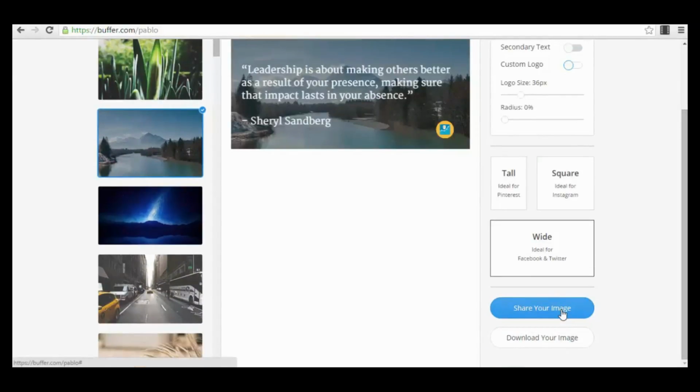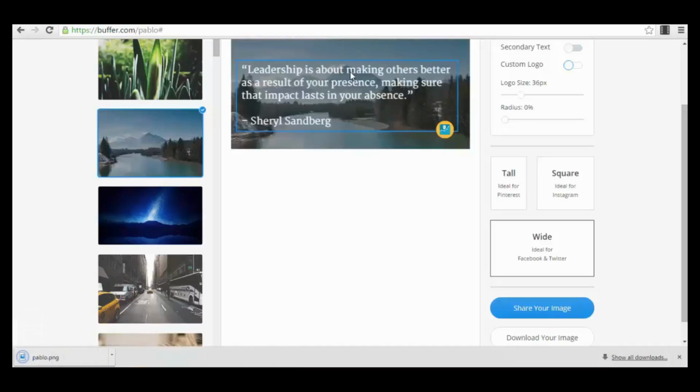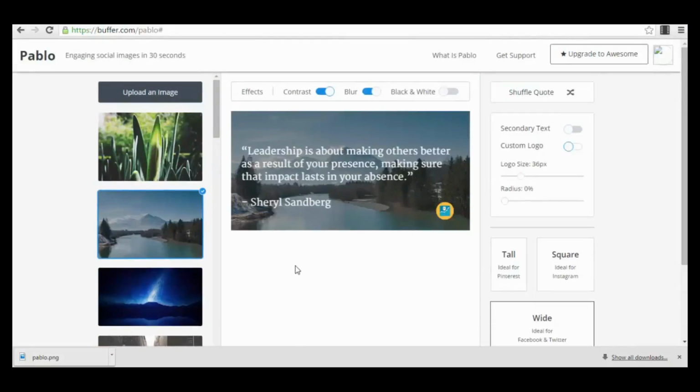You can share your image directly, so it's connected directly to your Facebook account, or you can download your image. So you just press the download your image button and it will download your image. It's rendering, and now it's downloaded. As you can see here, it's a PNG image. So this is actually very nice. You can create viral images with life quotes and business quotes on demand in exactly 30 seconds, maybe even faster. So this is a very cool app.